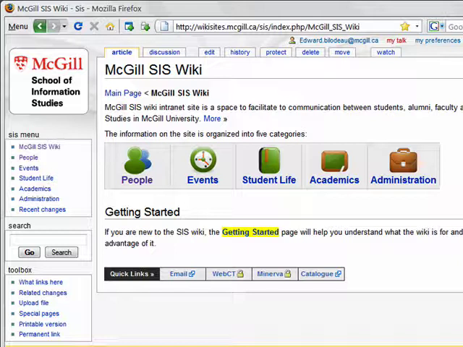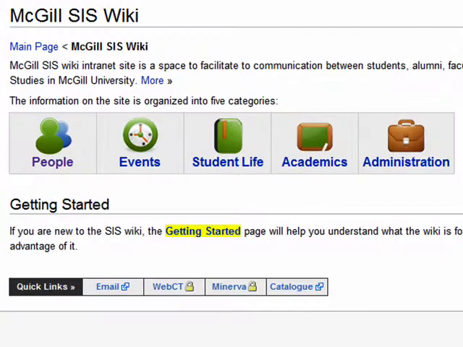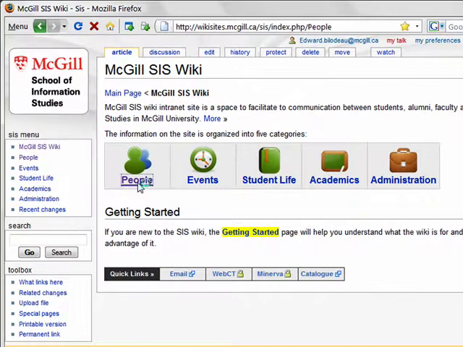Just to give you a quick overview of the wiki itself, the information on the wiki is collected into 5 main sections. There's people, events, student life, academics, and administration. Let's take a quick look at each one of these.